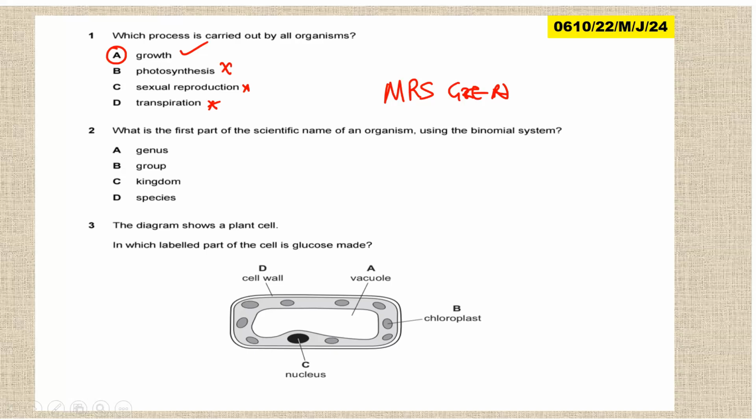So you might be taken in by sexual reproduction. There are two types of reproduction, sexual and asexual. So you cannot just specify sexual reproduction. It has to be reproduction in general. So the answer is A.